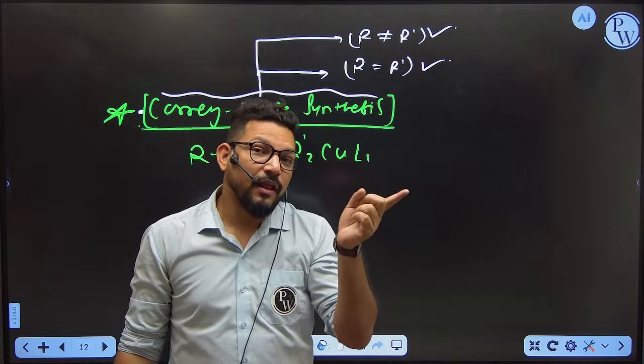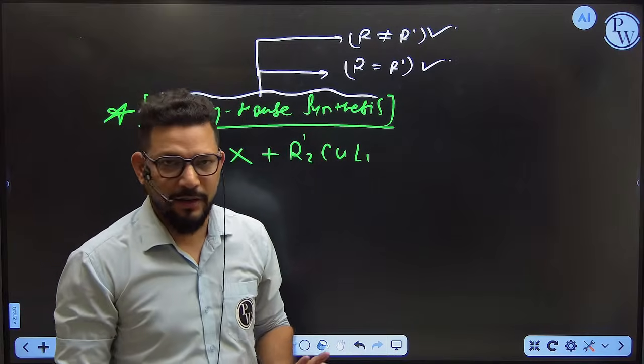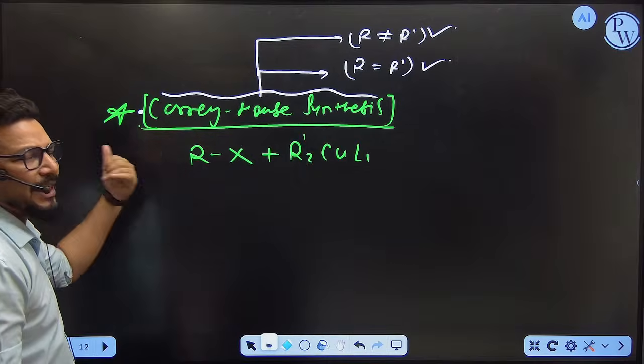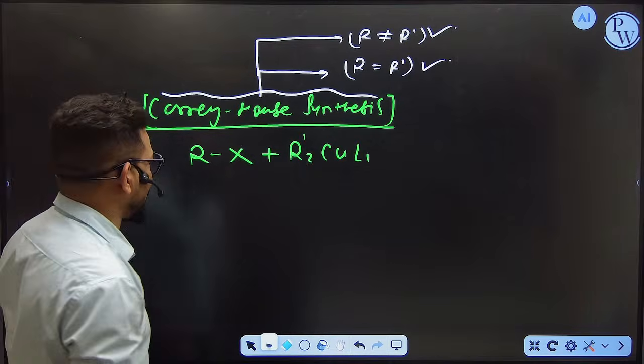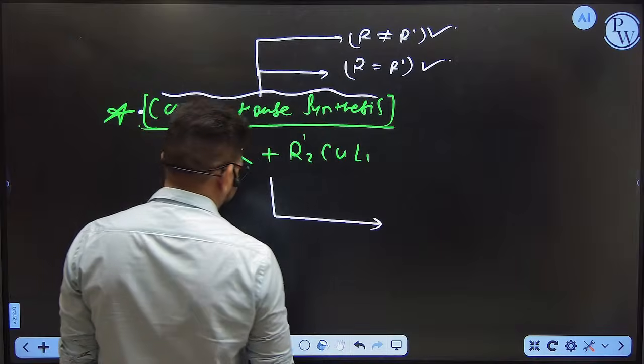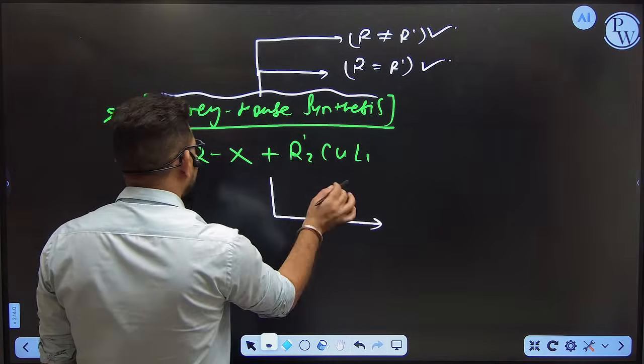But in Wurtz, there is a restriction: you have to form symmetric alkane only. But here, you have to form any kind of alkane. You are free to do whatever you want to do. So just pass this compound. When you pass this compound, what will happen?